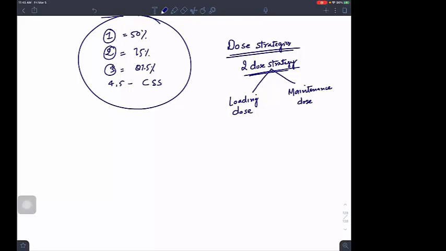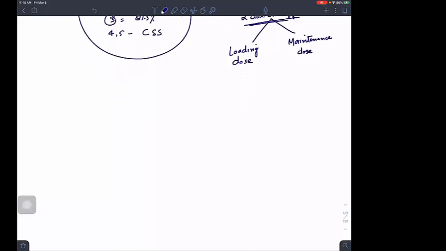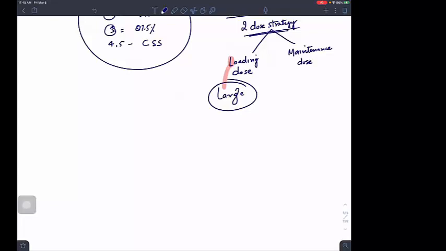So what is happening in the loading dose? Loading dose, L means, what does L mean? L means large. Okay. So if I have a drug, please listen again. If I have a drug which is having a higher volume of distribution or which is having a high T half, I will be giving the loading dose.